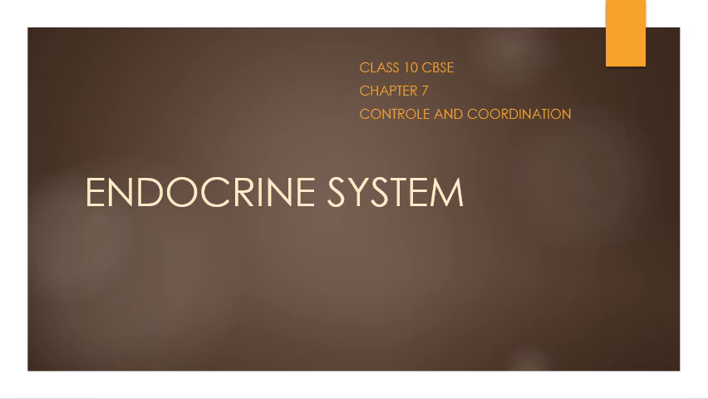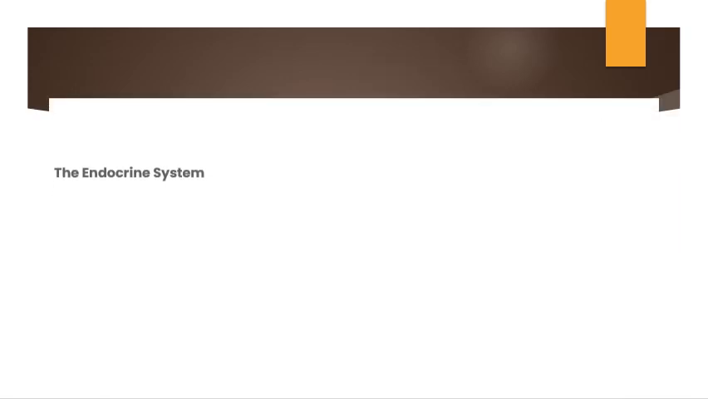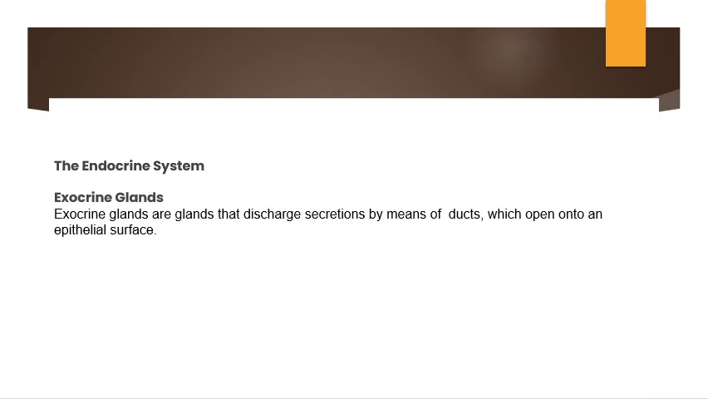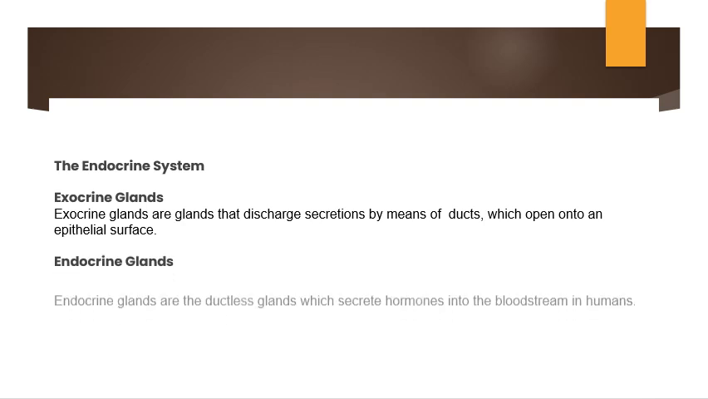Now let us try to understand this in detail in our next slide. Come, let us move on to the next slide. Come, let us discuss another important system, the endocrine system. In today's class, I am going to explain this in detail. So let us discuss the types of glands.